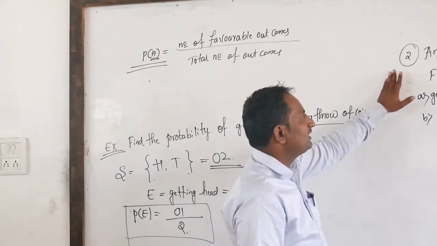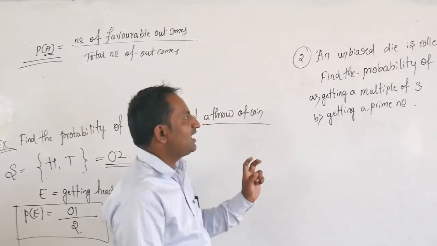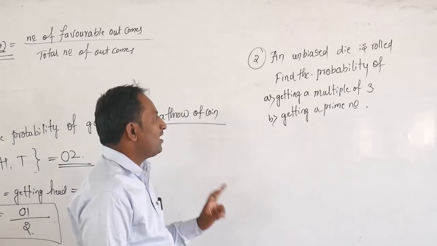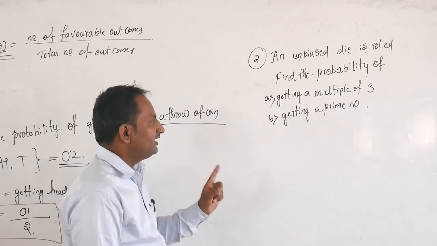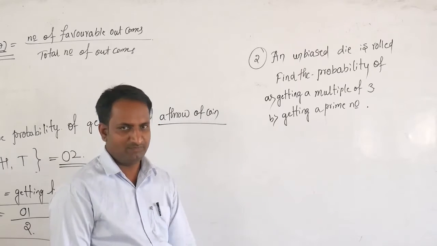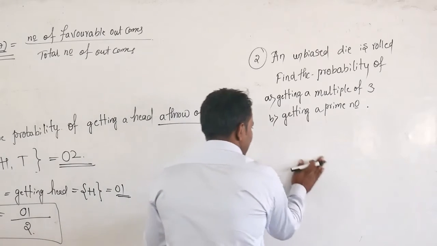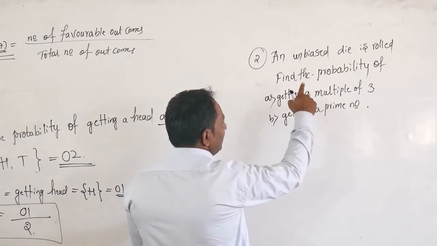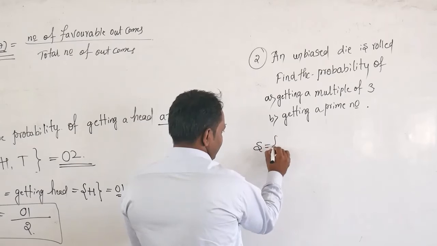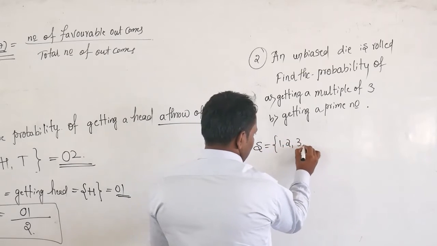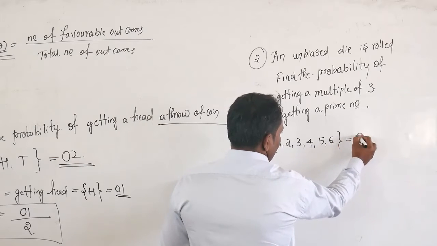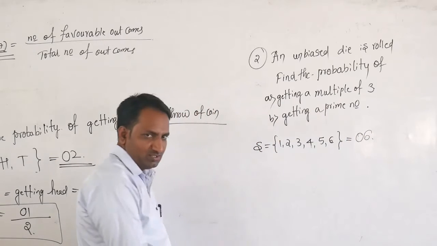Consider the next one: an unbiased die is rolled. Find the probability of, first, getting a multiple of 3, and second, getting a prime number. The experiment is rolling a die. The possible outcomes are 1, 2, 3, 4, 5, 6. These are the total 6 possible outcomes.